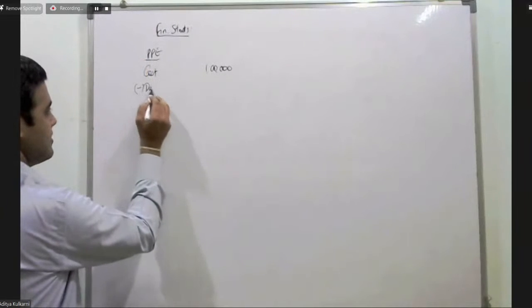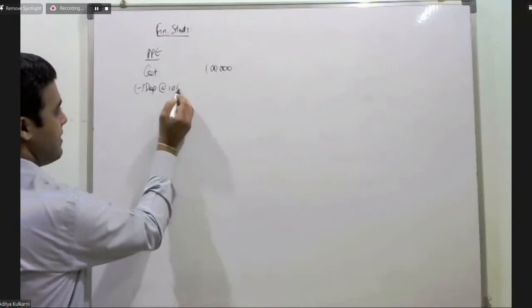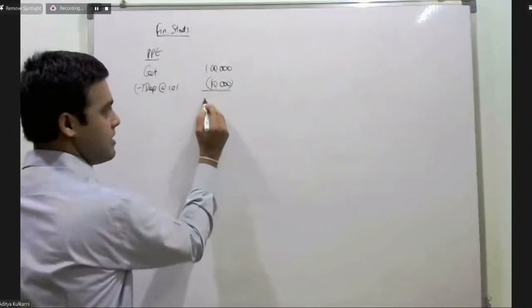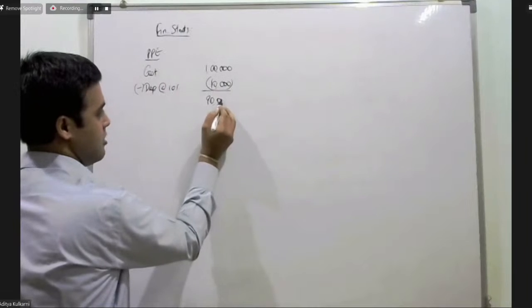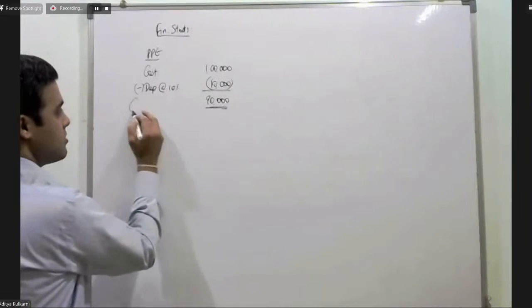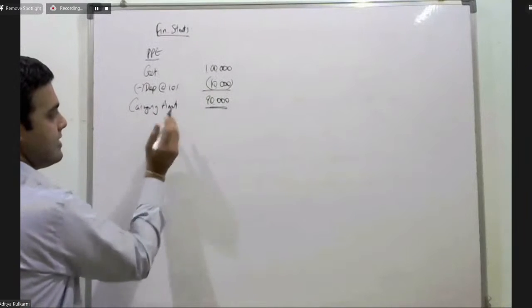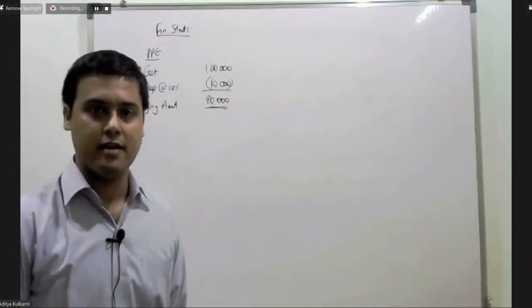So less depreciation at 10% is 10,000. This is my depreciation for Ind AS. So this 90,000 becomes my carrying amount.